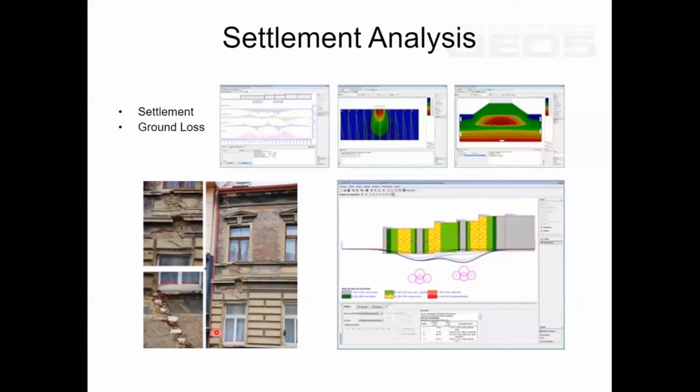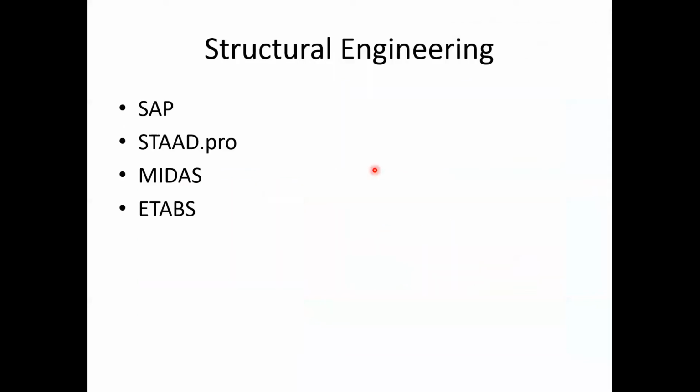Then we can go for the settlement analysis, because over a period of time, settlement of the soil will take place. In this figure, you can see the initial soil level, and over the period of time, the soil is getting sunk. Because of this, the structure is going to collapse. This type of analysis is done in the settlement analysis feature.